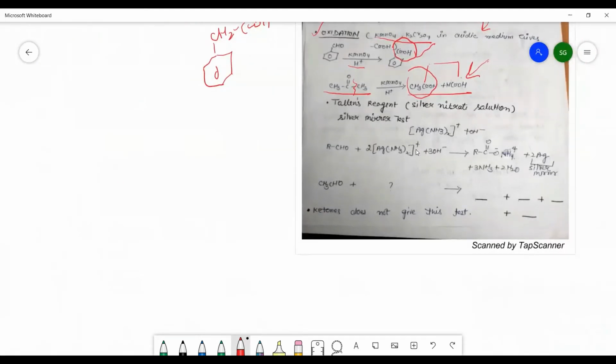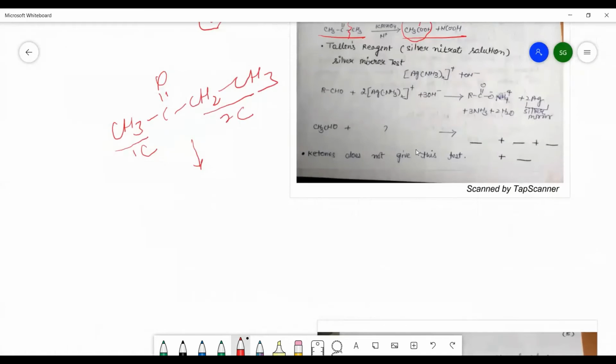Now suppose you are having CH3, C double bond O, CH2, CH3. Now there you can see there is one carbon atom, there are two carbon atoms. So we will get the mixture of the compound here. How does it take place? Whenever the breakage of bond takes place from this position, that is alpha position, these two carbon atoms and these two carbon atoms give rise to the formation of two molecules of acetic acid like this. These carbons will change into a COOH group.